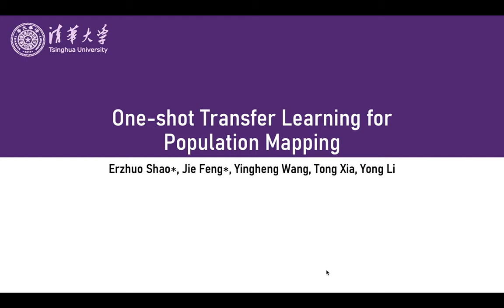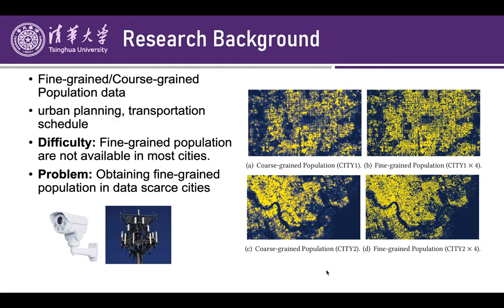In this video, I want to introduce our research, one-shot transfer learning for population mapping, to you as a paper in CIKM 2021. In this research, we focus on the population mapping problem in one-shot transfer learning scenario. Population mapping problem aims to infer fine-grained population from coarse-grained population. For example, infer a population of 50 meter from 500 meters.